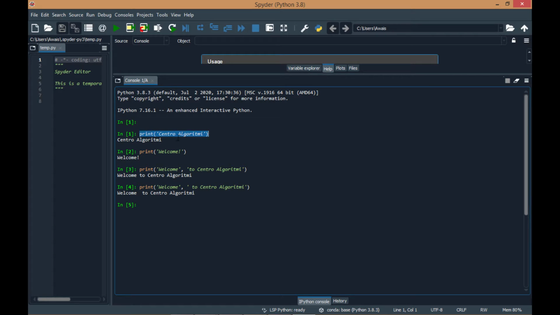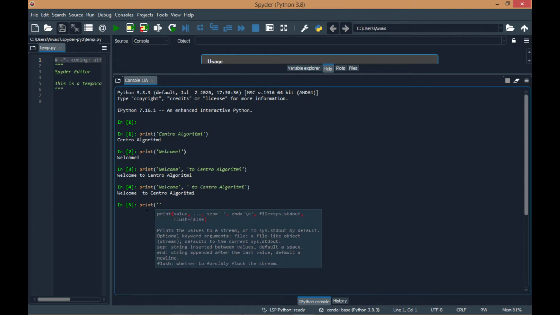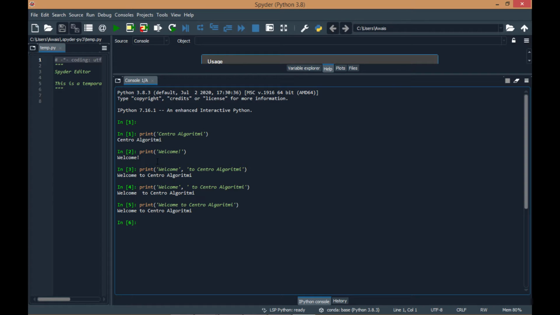Here this print function has only one argument, which is Centro Algorithmi. It can be anything like print, or you can print this sentence using this command. Here this print function is taking two arguments.